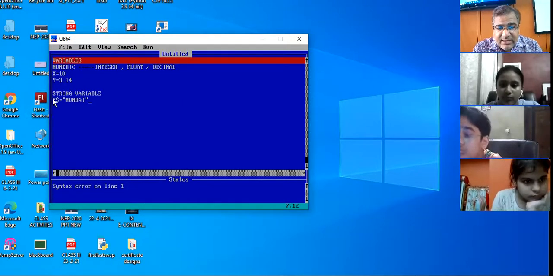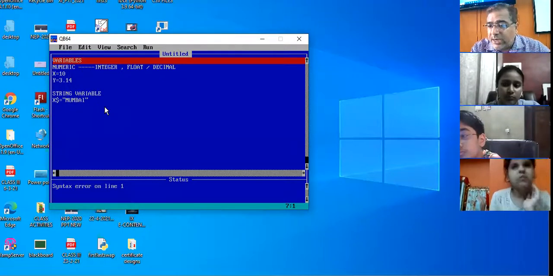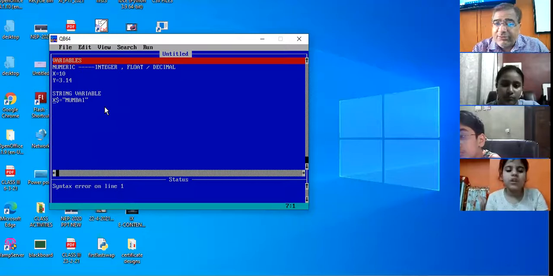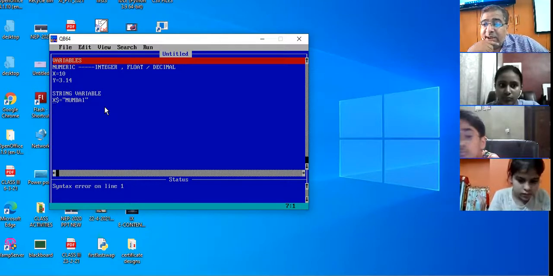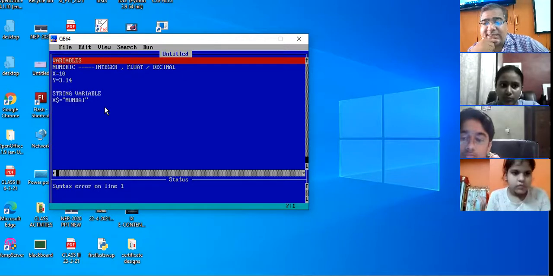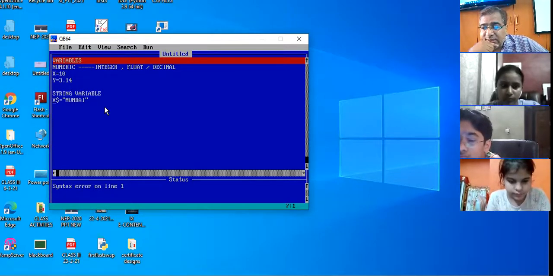This is the variable. This is the value of the variable. Mumbai in double quotes is the value of the X variable, and the X variable is of type string. How do you know it is of type string? By looking at the dollar sign. Up till here, is it okay?